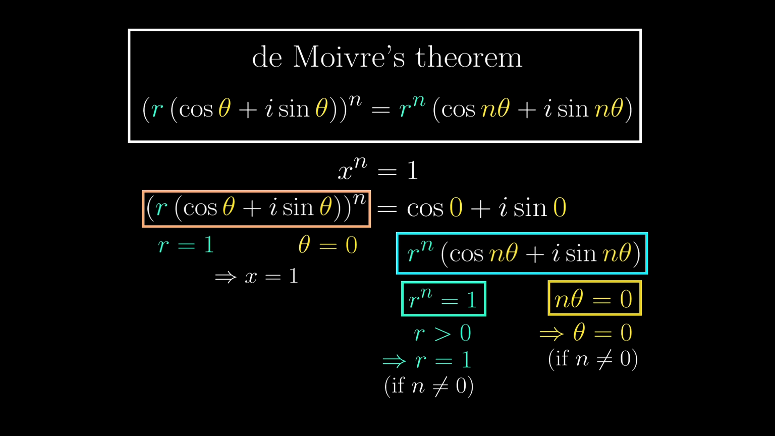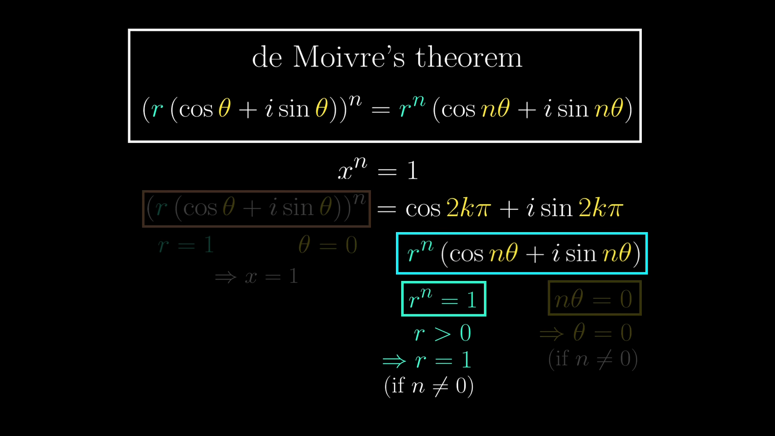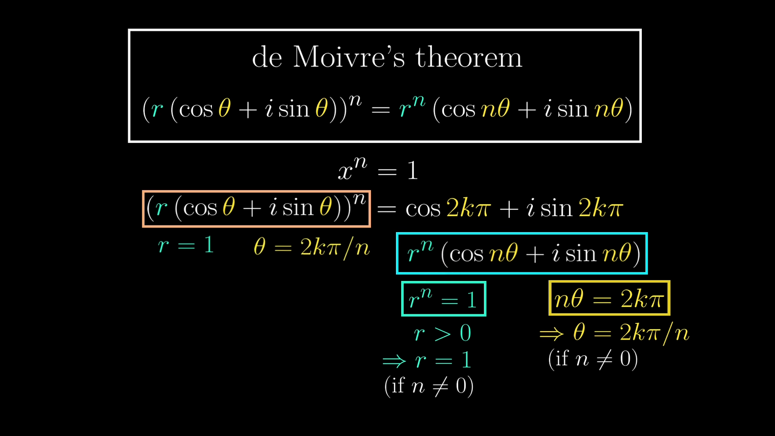However, that is not the only way to write 1. The angle could also have been 2 pi or 4 pi or 6 pi or in general 2k pi, where k is an integer. With these new representations, the first equation about the modulus wouldn't change, but the second equation would change, because now n theta is not just 0 anymore, but any multiple of 2 pi, and so theta is 2k pi over n, which means that the nth root can actually have a lot of different possible arguments.